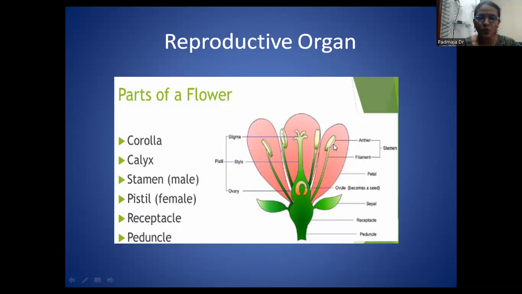This 4-lobed structure has 4 microsporangia present in the 4 lobes. Two lobes are considered 1 theca and the other 2 lobes are considered the second theca. All the families have dithecous anthers, but in the Malvaceae family a monothecous anther is present.